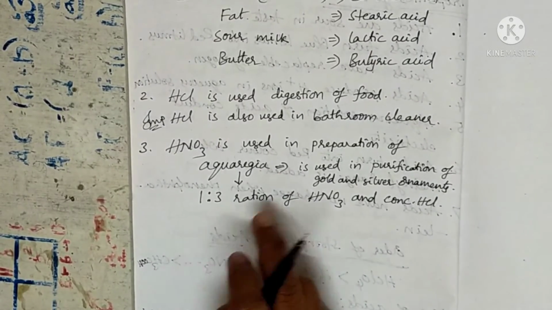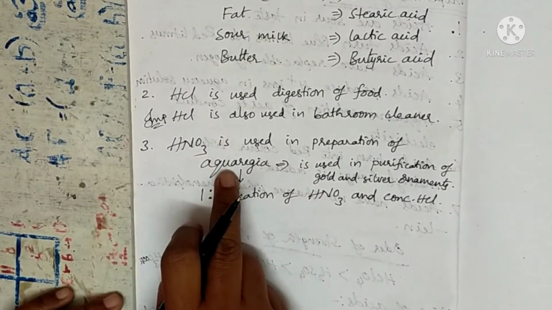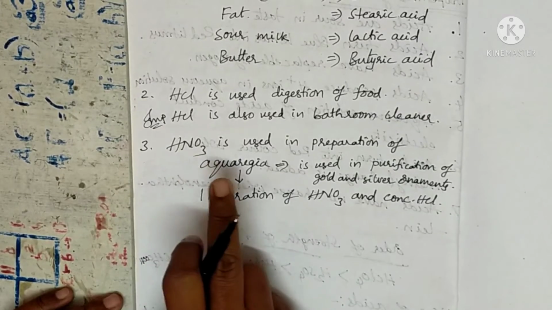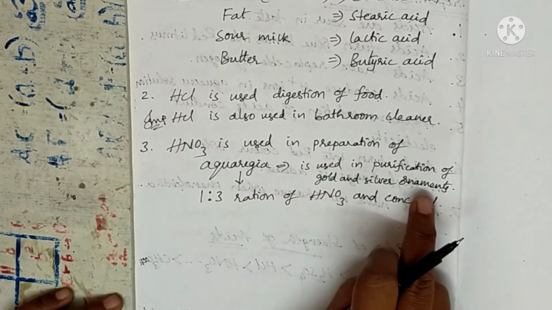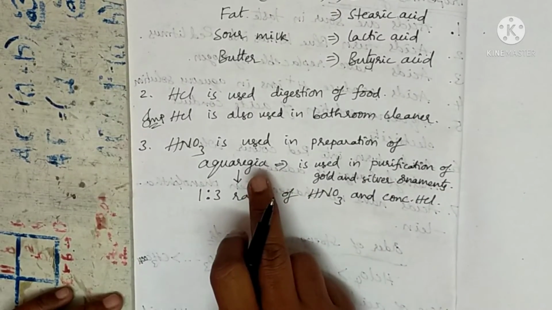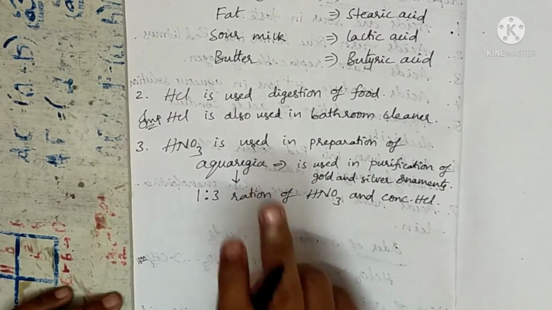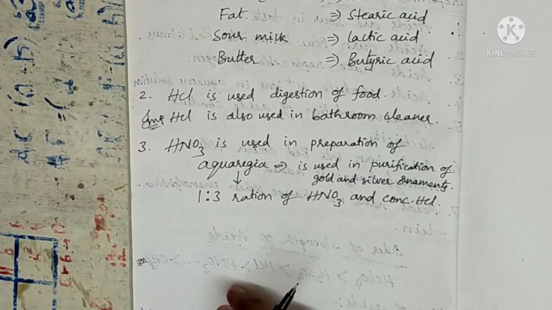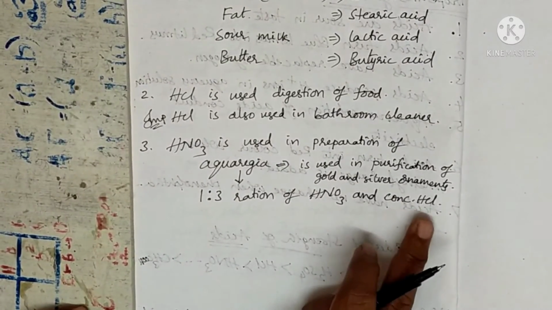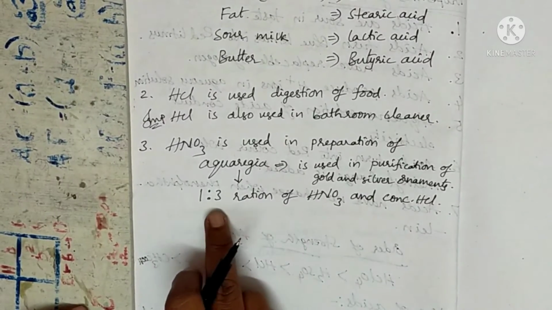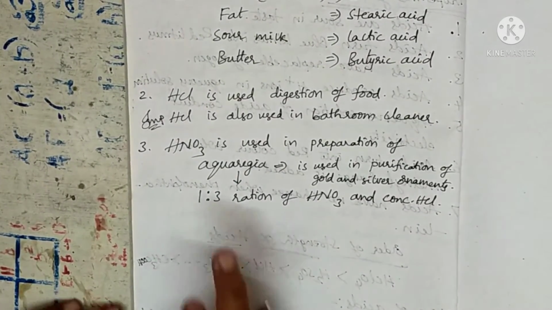First bit, which acid is used in aqua regia? Nitric acid. What is the use of aqua regia? In purification of gold and silver ornaments, we use a liquid which is called aqua regia. In aqua regia, how many acids are present? 2 acids, nitric acid and hydrochloric acid, in the ratio of 1:3.